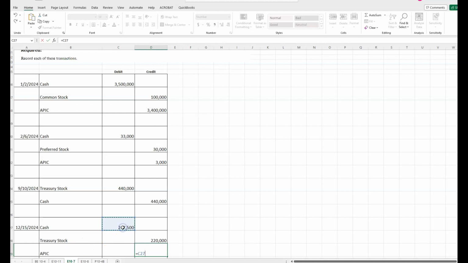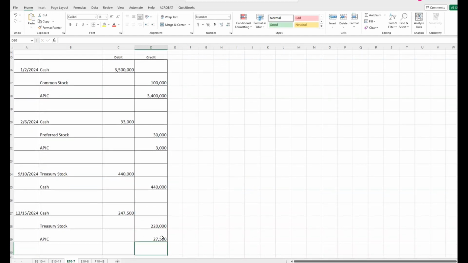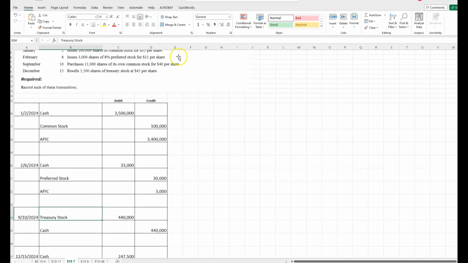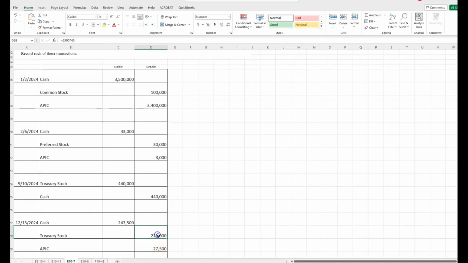So I received 247,500. 220,000 of that came out of the treasury stock account, and that leaves me 27,500 to additional paid-in capital. The thing you want to remember here is you put the cost of the treasury stock in, but you need to know when you purchased it how much you paid per share, because then you can only take it out at that amount per share, not the total amount.